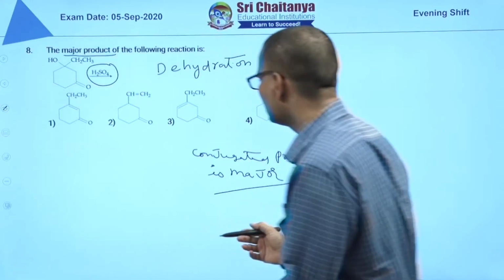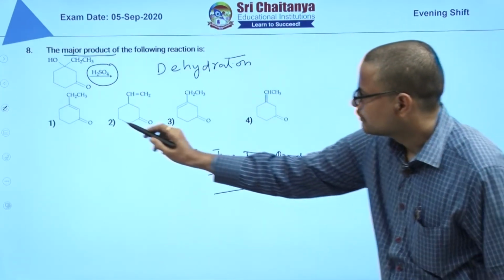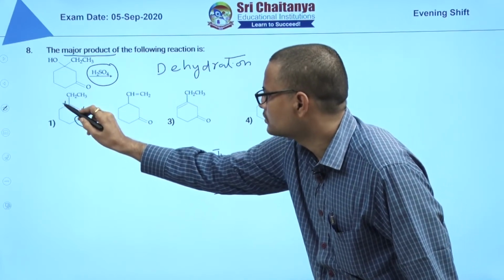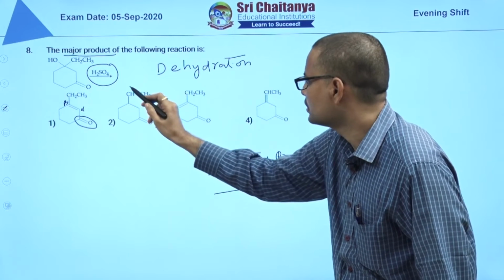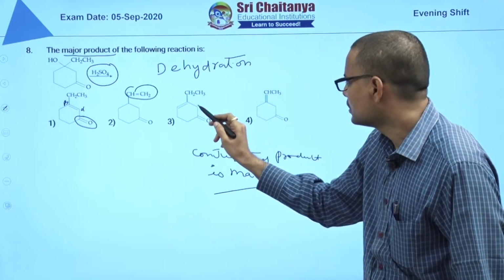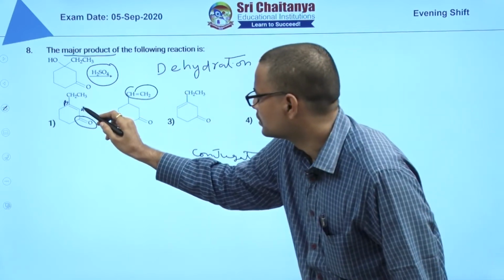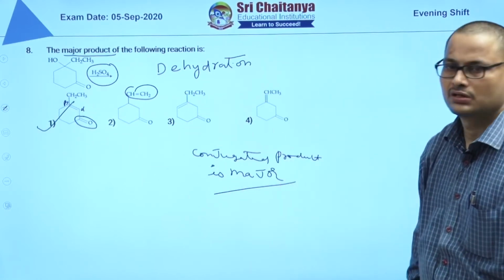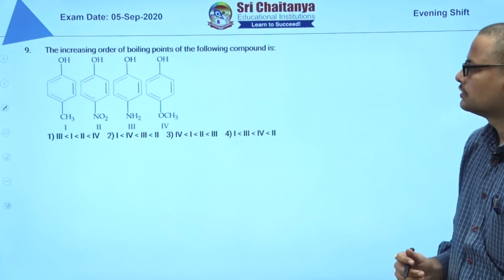So in which case do you have conjugation with respect to the C double bond O? This is alpha beta conjugation. Here it is there, here it is not, here it is not. Conjugation is there in product 1. So the answer is 1. Next question please, 9.